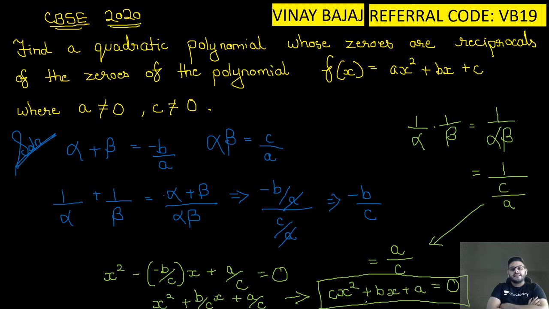Then we have taken the LCM, and the c from the denominator goes to the right hand side and gets multiplied with 0, because here it was the denominator. So 0 into c will give you 0. So what you get is cx square plus bx plus a is equal to 0. So I hope everyone is clear.